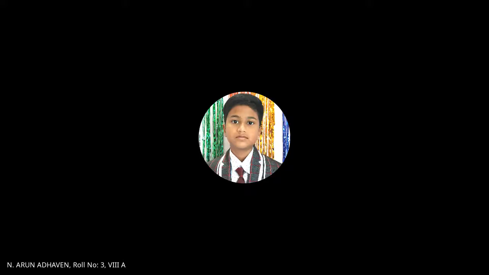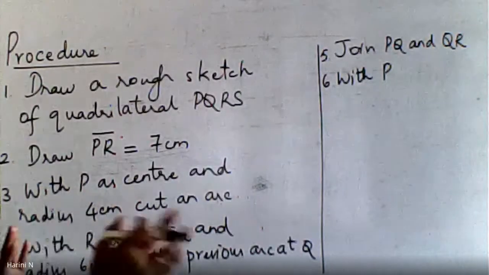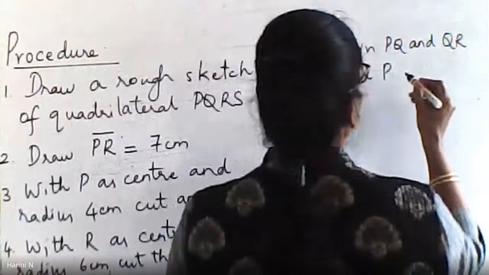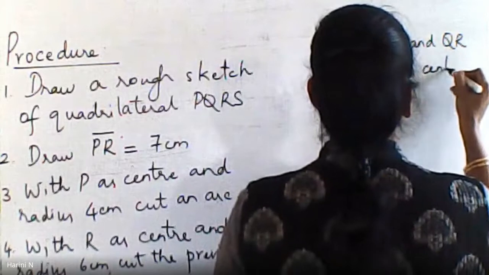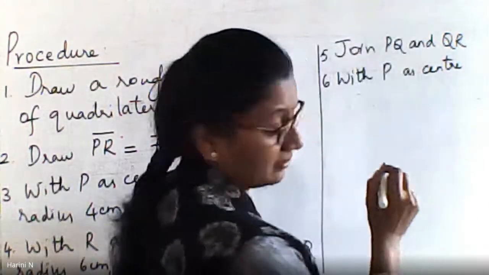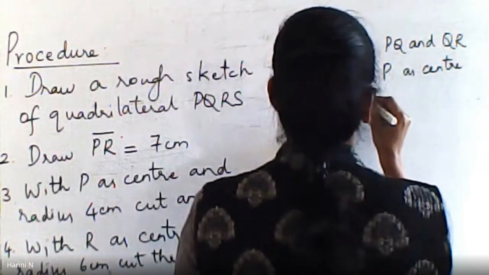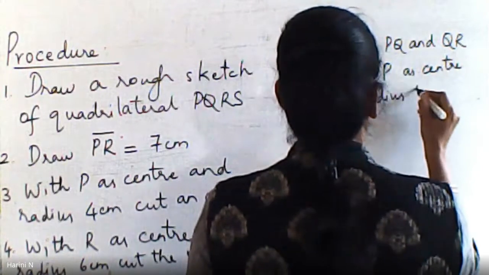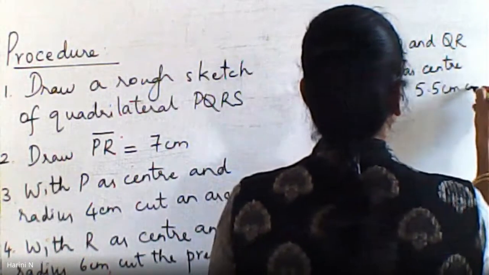Yes, ma'am, you are correct. S is the point of intersect, my dear. P and R are the points where the centers are. With P as center and radius 5.5 centimeters, cut an arc.